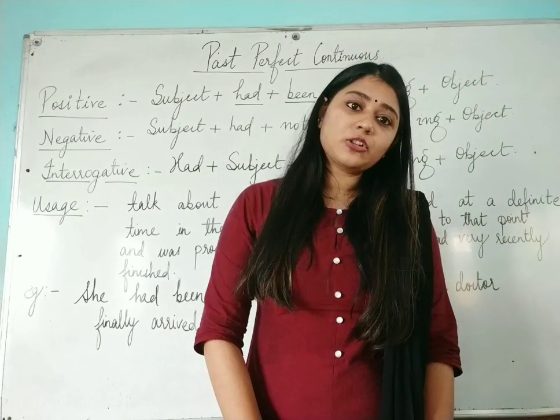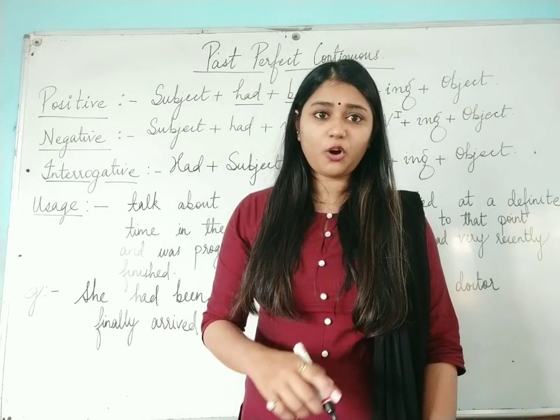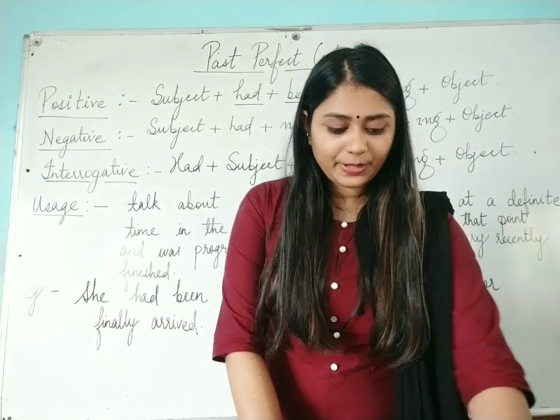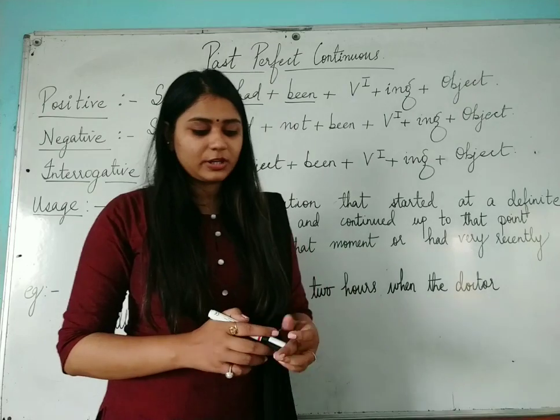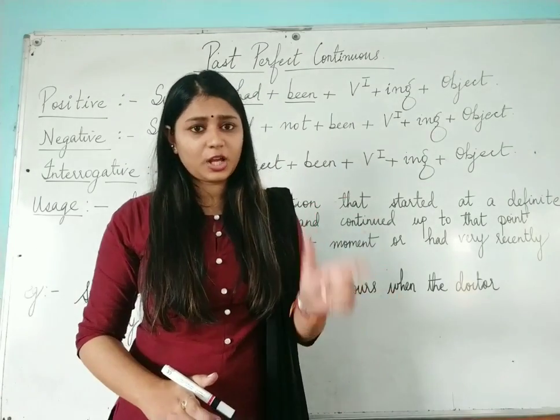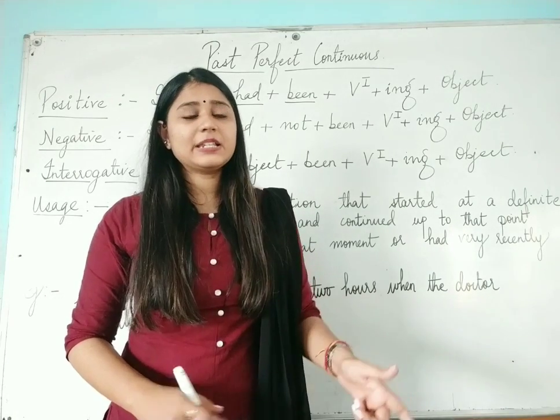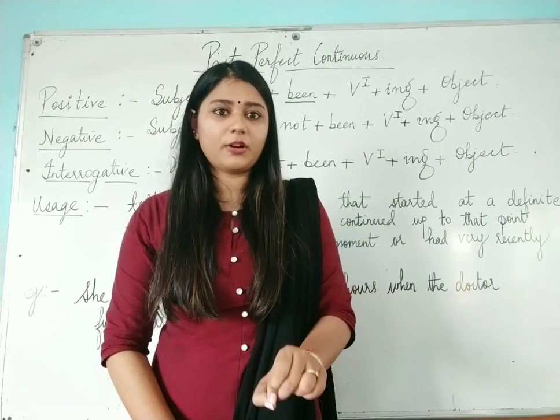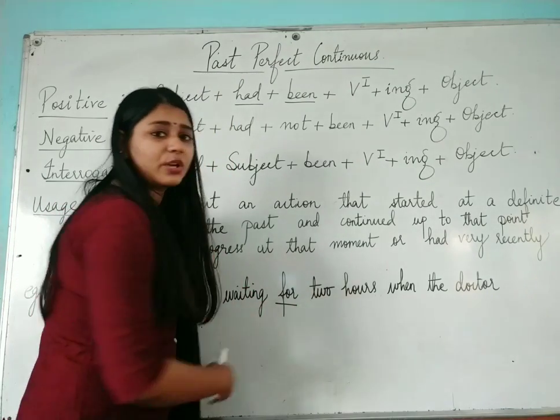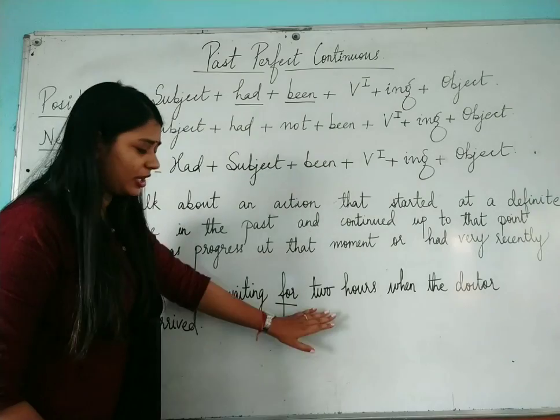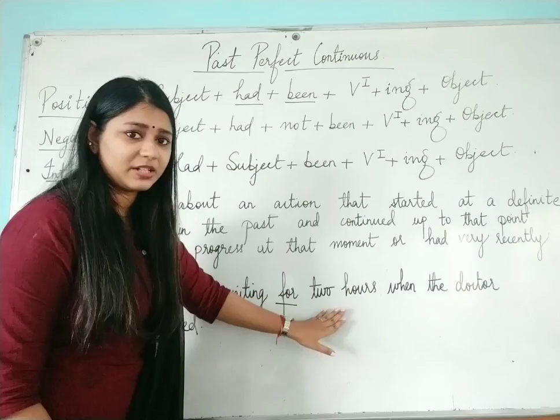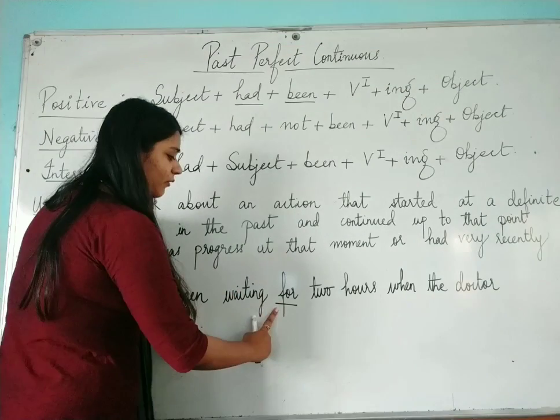I have also explained where you have to use for and where you have to use since. For is used when we are talking about a period of time, and since is used to refer to a specific point of time. So over here, for 2 hours, we are talking about a specific duration, a fixed period of time, that is 2 hours. Therefore you are using for over here.